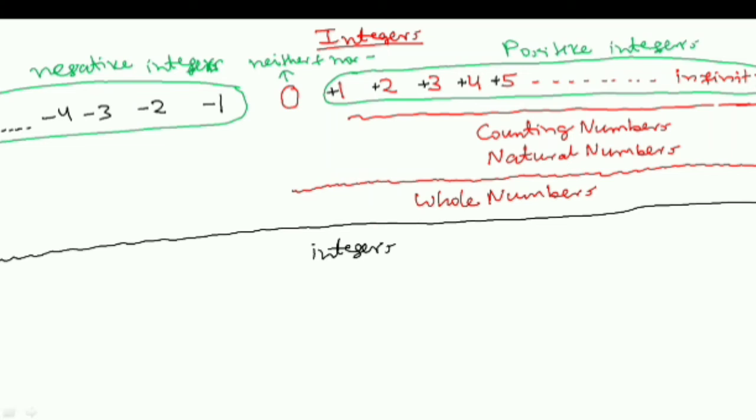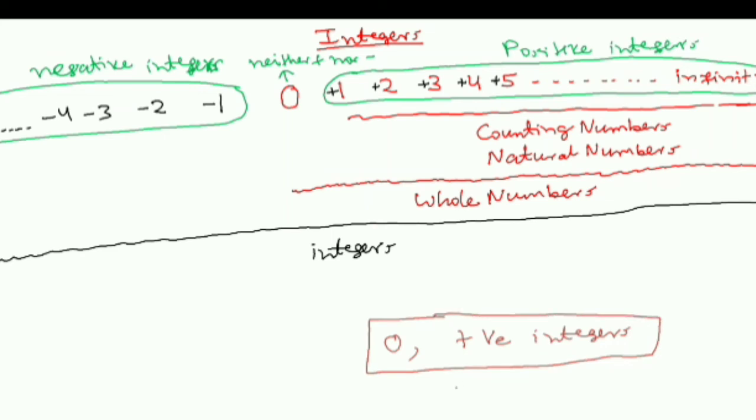positive nor negative. Now, if you look at it in another way, and if you start packeting all the positive integers with 0, what did I say? All the positive integers with 0. So you can call this packet non-negative integers. So all the positive integers, you keep in a packet, and with that you add your 0 also.